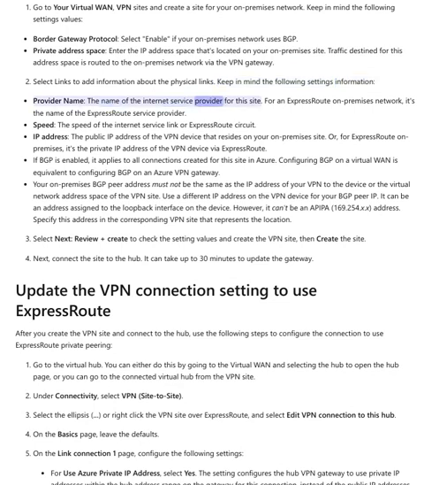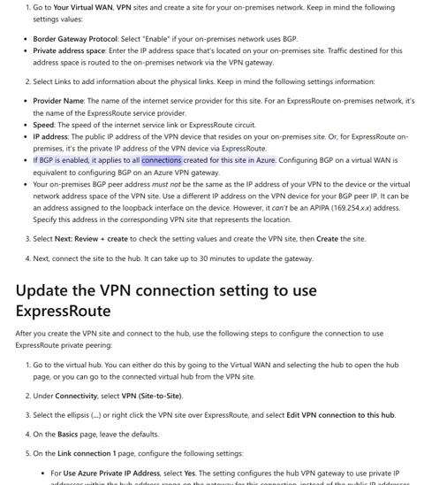Provider name, the name of the internet service provider for this site. For an ExpressRoute on-premises network, it's the name of the ExpressRoute service provider. Speed, the speed of the internet service link or ExpressRoute circuit. IP address, the public IP address of the VPN device that resides on your on-premises site. Or, for ExpressRoute on-premises, it's the private IP address of the VPN device via ExpressRoute.